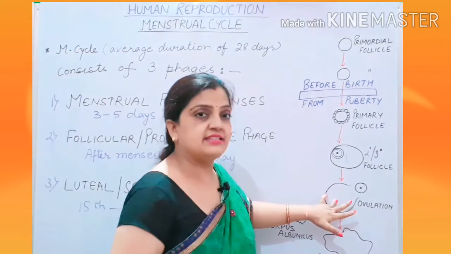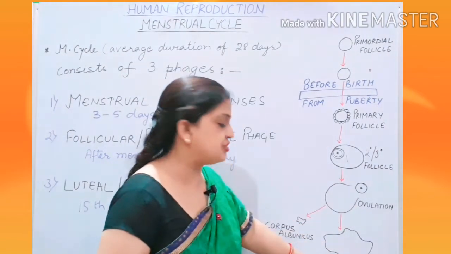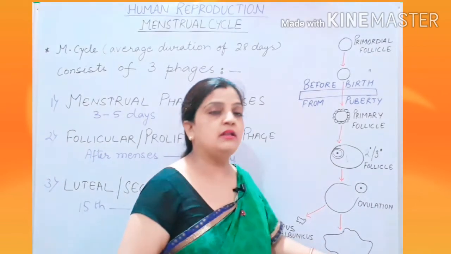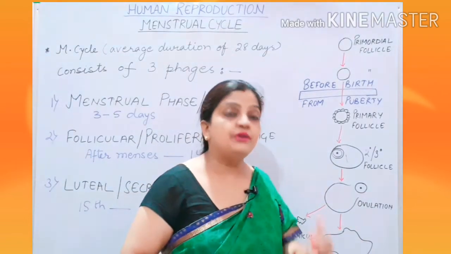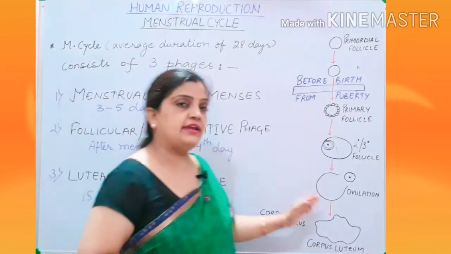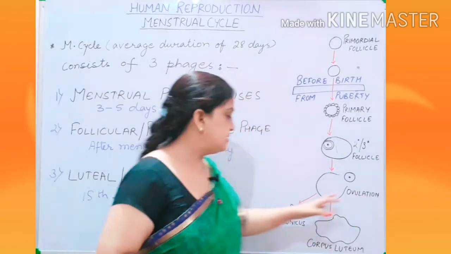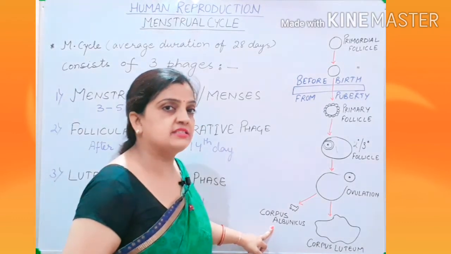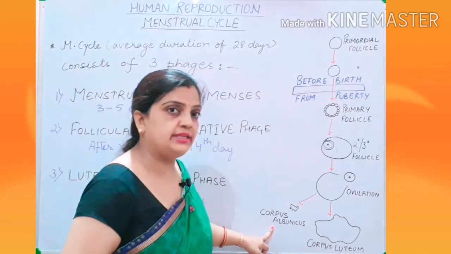If fertilization occurs, it will change into corpus luteum, and corpus luteum is responsible for the secretion of progesterone hormone. If fertilization is not taking place, then it will change into corpus albicans, which is a white scar-like structure which will slowly degenerate.